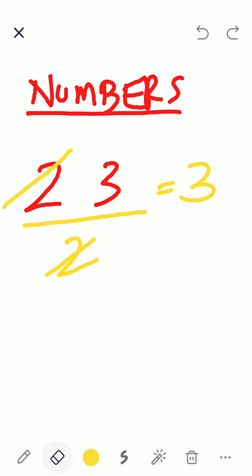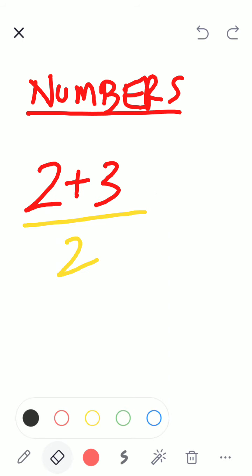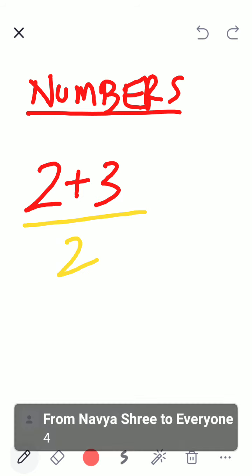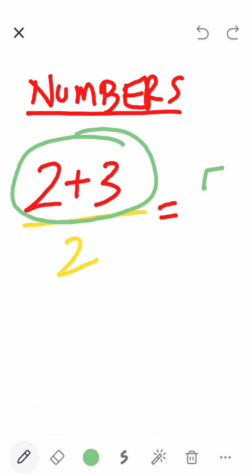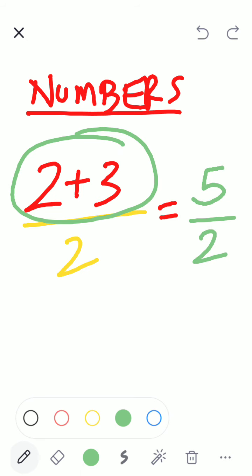I change this and I put here plus. Now what is the answer? Give me the first step. So what happens is, I will add these two numbers in the numerator. It becomes 5 divided by 2. Now, what kind of number is this?